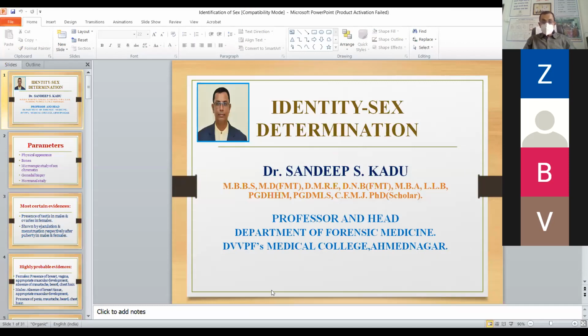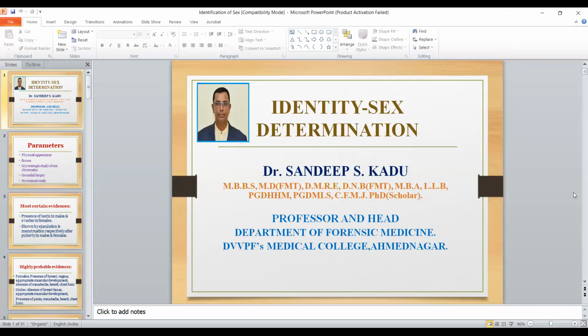Complete identity means exact specification of an individual is known. And incomplete identity means that only some features of that individual are known. So exact specification of an individual is known as the complete identity, and some factors about that individual known is the incomplete identity.